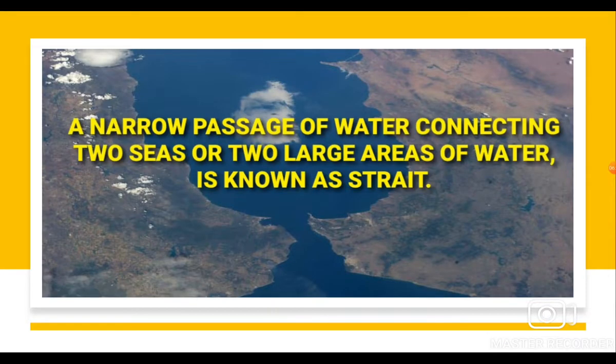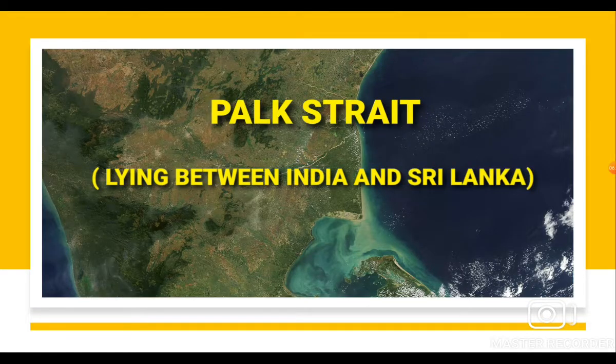The next landform is strait. A strait is a narrow passage of water connecting two seas or two large areas of water. Palk Strait, lying between India and Sri Lanka, is its example.